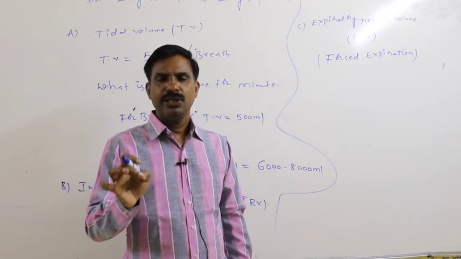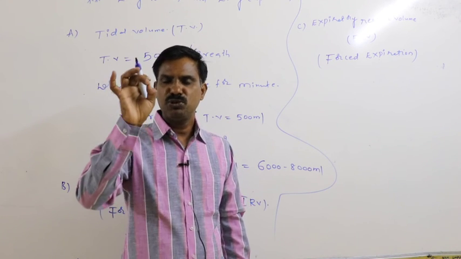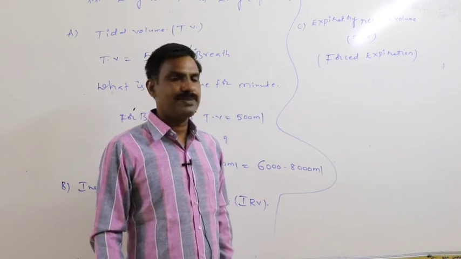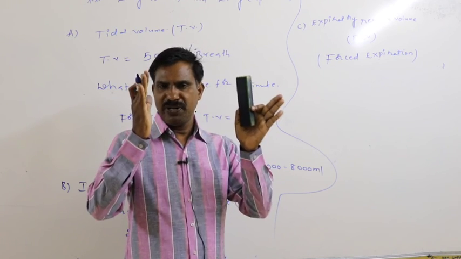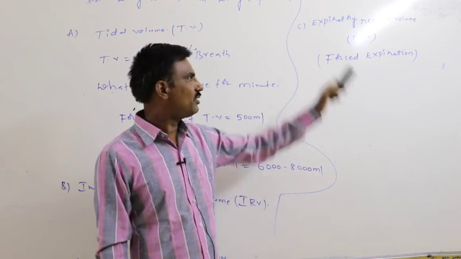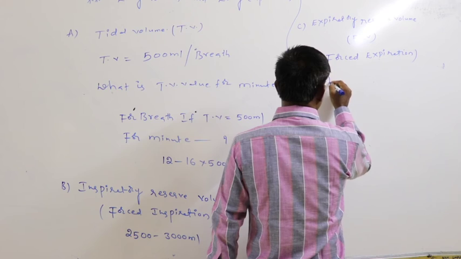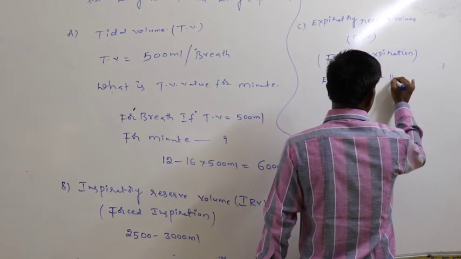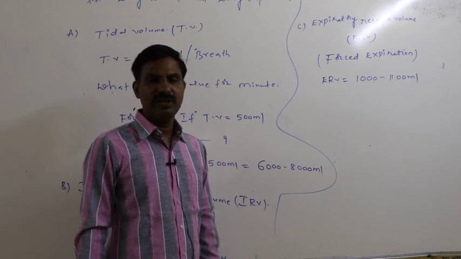Means during the forced expiration, the maximum amount of air that can be released out from the lung is the expiratory reserve volume, that is the forced expiration. By the forced expiration, totally how much volume of air can be sent out is the expiratory reserve volume. That ERV is equal to 1000 to 1100 ml. ERV value is approximately 1000 to 1100 ml.